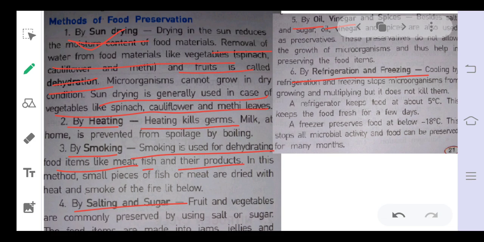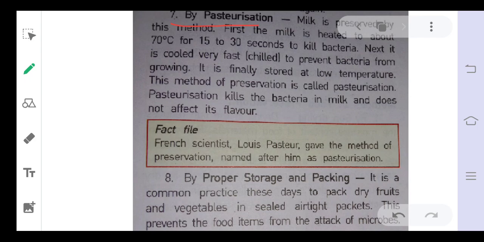Okay. After that, pasteurization is a very important thing. It was discovered by the French scientist Louis Pasteur. Because of that, its name is pasteurization. So what is done in pasteurization? First, the milk is heated to about 70 degrees Celsius for 15 to 30 seconds to kill the bacteria. Next is rapid chilling, because it is cooled very fast to prevent the bacteria from growing.